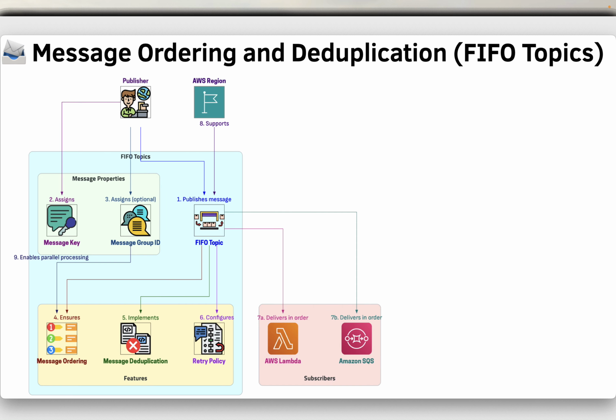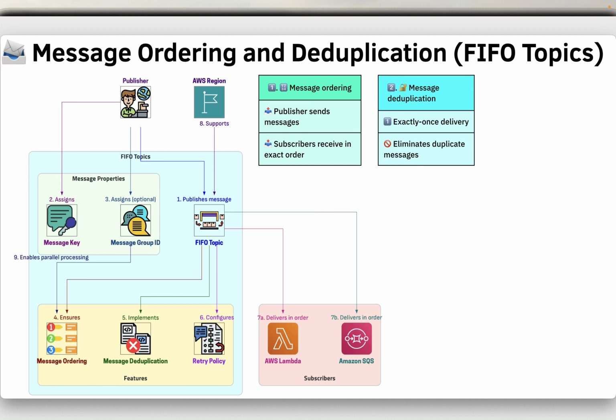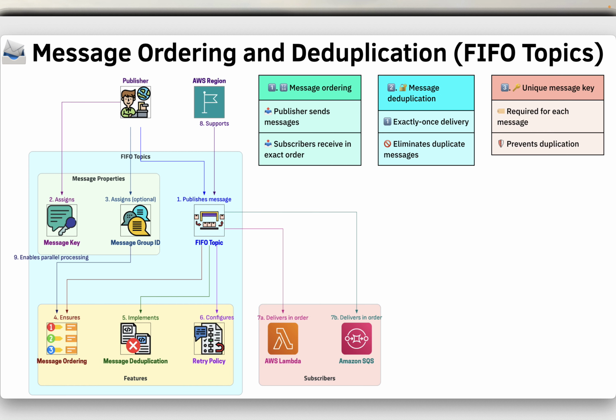So next is topic message ordering and deduplication. This applies only to FIFO topics, first in first out. FIFO topics ensure that messages are delivered to subscribers in the exact order they were sent by the publisher. FIFO topics guarantee that each message is delivered to subscribers exactly once, eliminating the possibility of duplicate messages. To prevent message duplication, each message sent to a FIFO topic must have a unique message key that